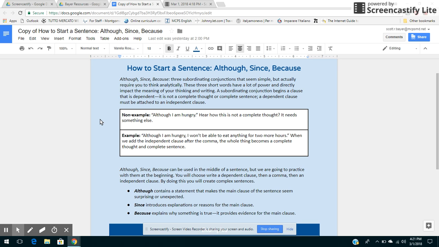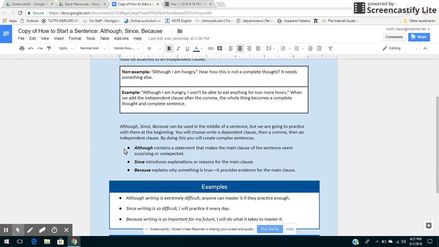This is another resource adapted from the Writing Revolution. And you might recognize right away that because is being used again, as it was before. But this resource is specifically helping kids learn how to start a sentence with a subordinating conjunction. And so you'll see a non-example here and an example. And then another little thought project here to think about what although really means to the structure of a sentence.